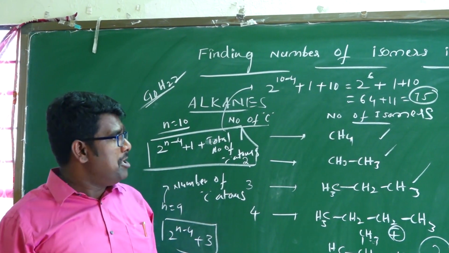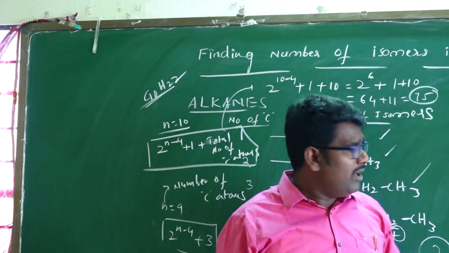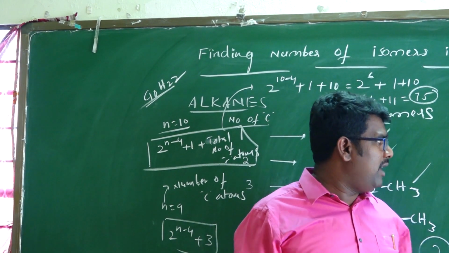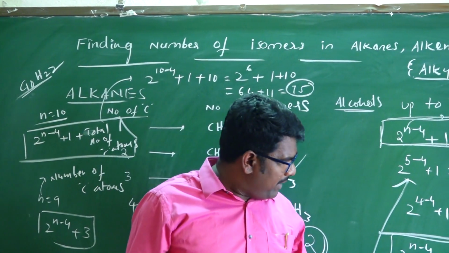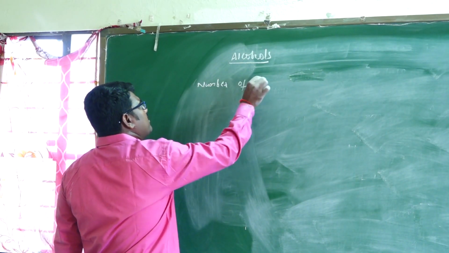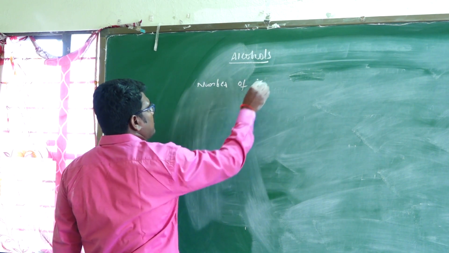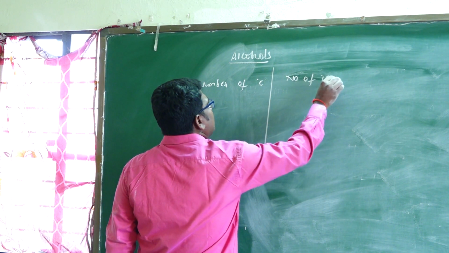saturated hydrocarbons. Up to 7 carbons the formula is 2 power n minus 4 plus 1. After 7 carbons, for 8 carbons, the formula is different. That is 2 power n minus 4 plus the number of carbon atoms, the number of carbons, number of isomers.